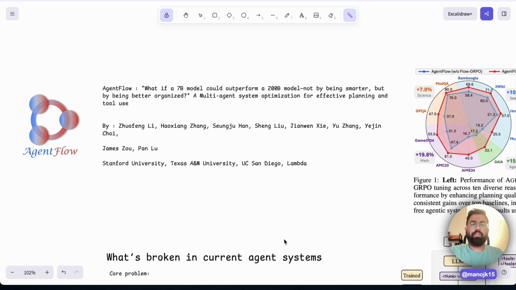So instead of using a billion parameter model, you can just use smaller models and fine tune them to understand how to plan, how to figure out the coordination. That is more significant than just fine tuning a bigger model.